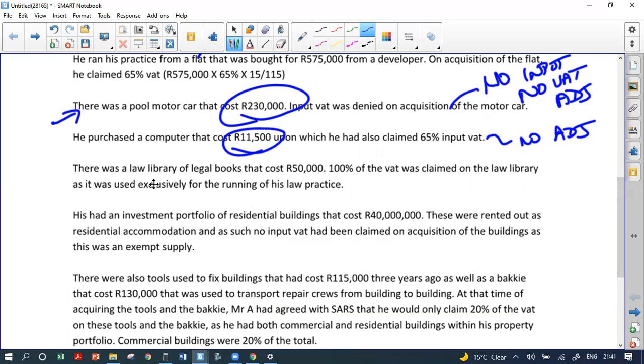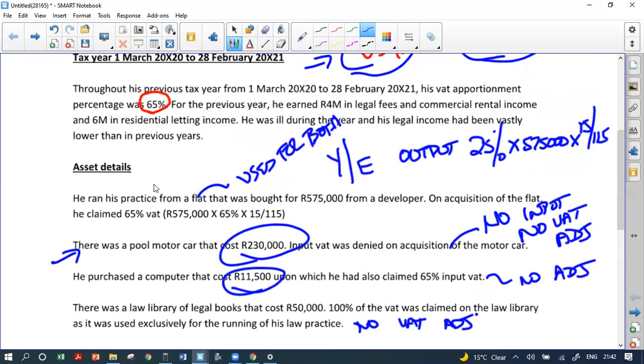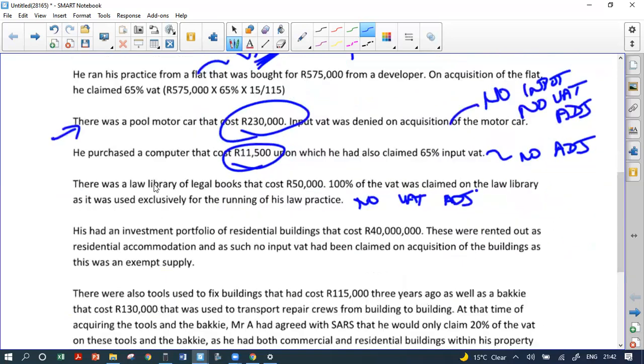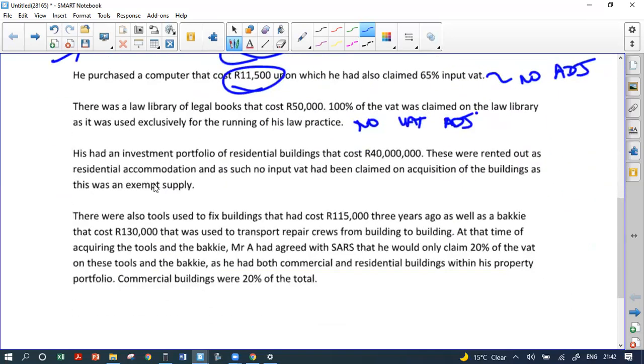It says there was a law library of legal books that cost 50,000 Rand. 100% of the VAT was claimed on the law library as it was all used exclusively for running of the law practice. There's no VAT adjustment here either. Why is there no VAT adjustment? Because it's all for the law practice. It's got nothing to do with residential accommodation. We only adjust for the assets that are used for both. We don't need to adjust for the assets that are used for one item.